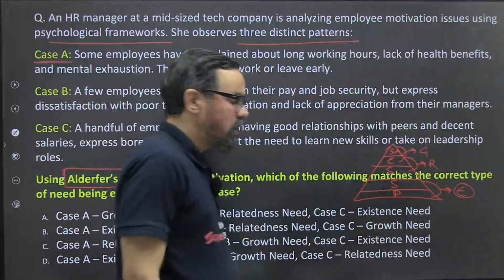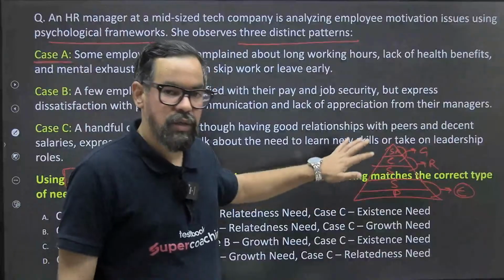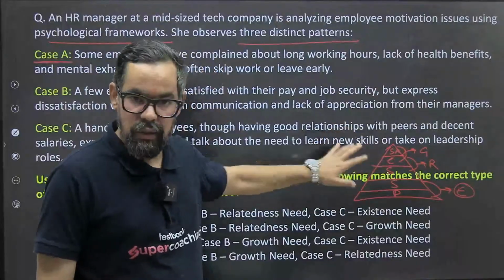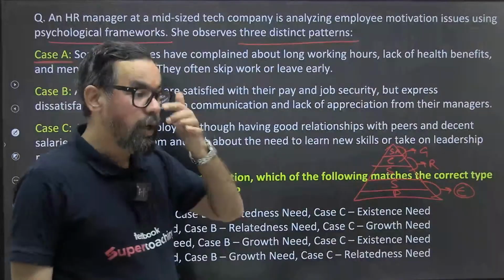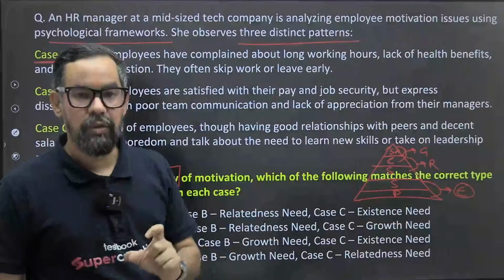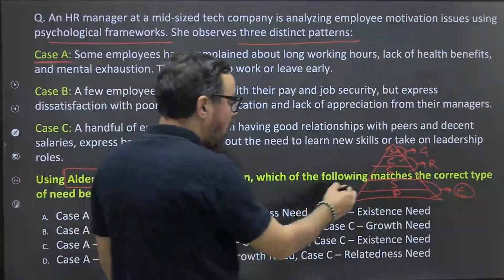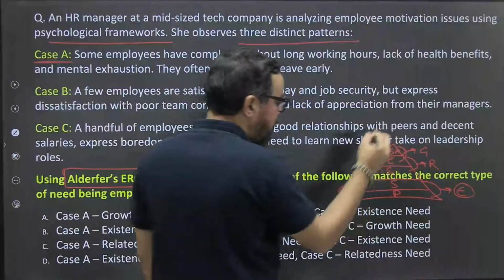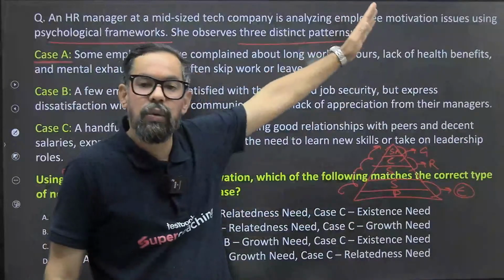ठीक है, similar to ERG theory, similar to your Maslow's hierarchy of needs, but one thing, when it comes to Maslow's hierarchy of needs, it is always upward. ये बोलता है कि हमेशा एक progression होता है लोगों के need के अंदर.